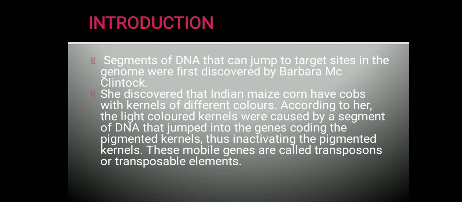So there were genes responsible for pigmentation. When these genes were interrupted, some other DNA got inserted in between, because of which the pigmented genes were inactivated. The DNA which got inserted is called a mobile gene, because it has moved from one location of DNA to another location of DNA. These mobile genes were later called transposons or transposable elements.